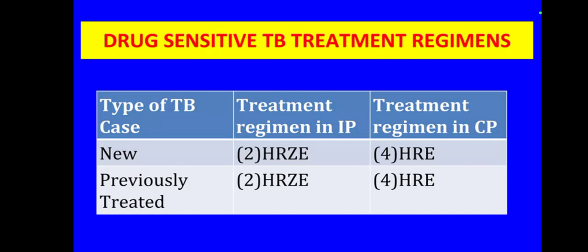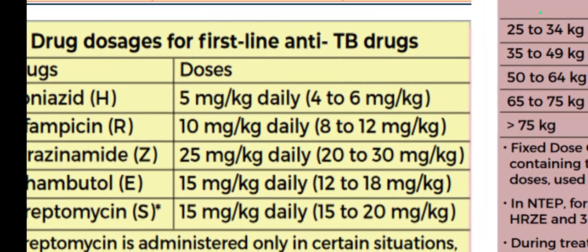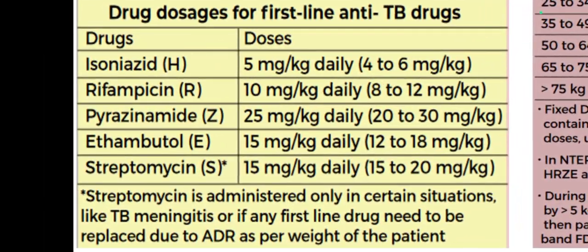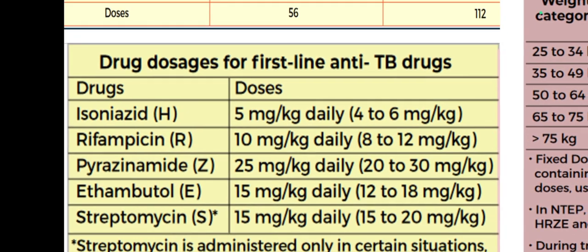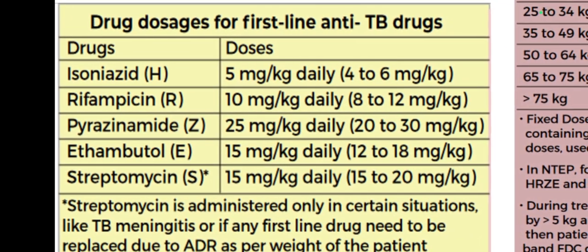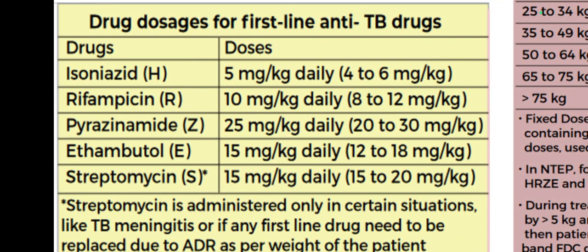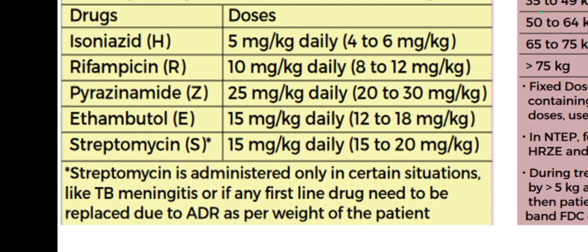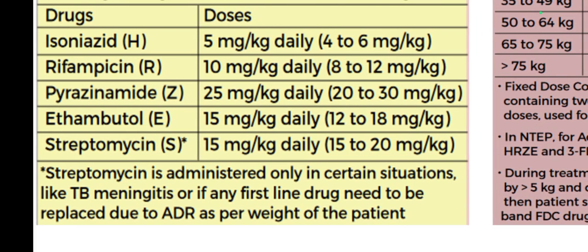And if you look at the drug doses here, for first line anti-TB drugs, for isoniazid, the dose is 5 mg per kg per day, 4 to 6 is your range. Rifampicin 10 mg per kg per day, 8 to 12 is your range. For pyrazinamide, it is 25 mg per kg per day, ethambutol 15 mg per kg daily, and streptomycin 15 mg per kg daily. And streptomycin is administered only in certain situations. Actually, it is not used as a first line.